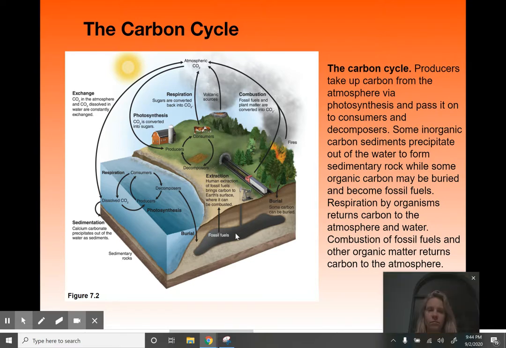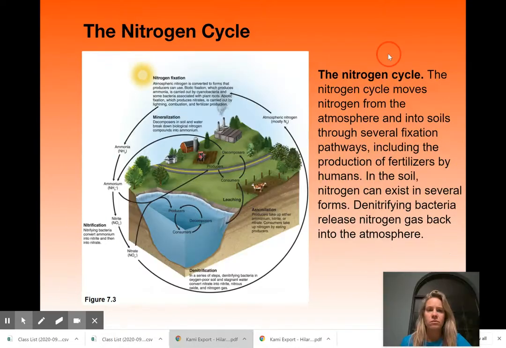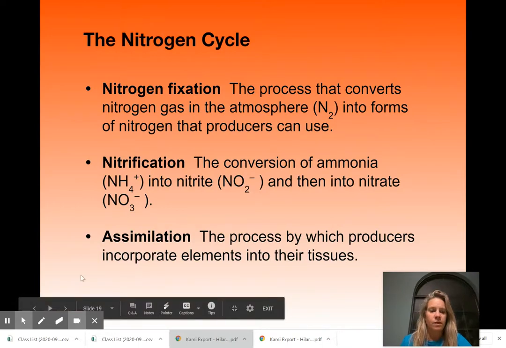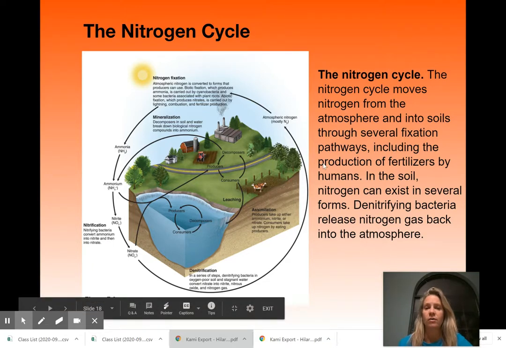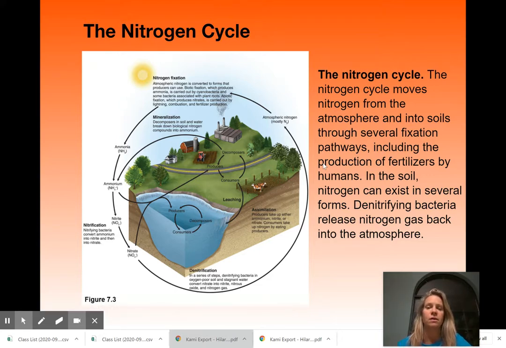All right, moving a little bit farther, on to the nitrogen cycle. This is really important for plants. Without it, we wouldn't be able to have our photosynthesizers. Nitrogen is one of the key 6 macronutrients that organisms need, especially photosynthesizers. If we look at the diagram here, nitrogen is fixed into the soil by nitrogen fixing bacteria mostly.